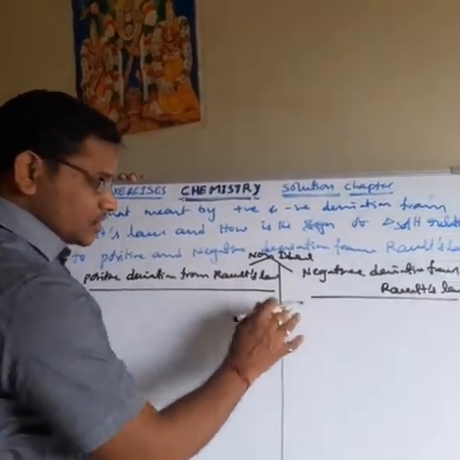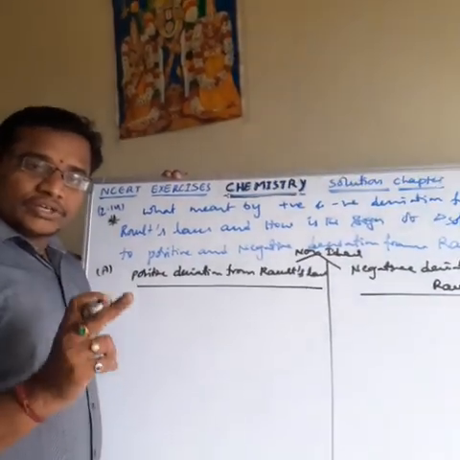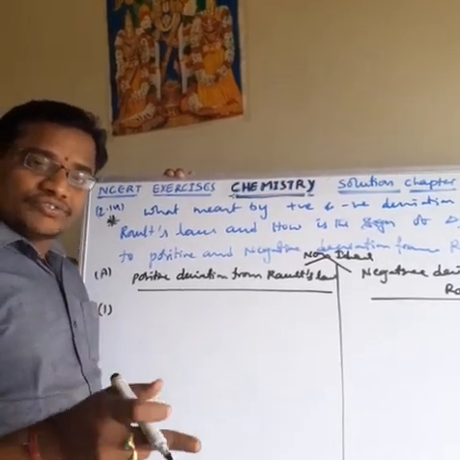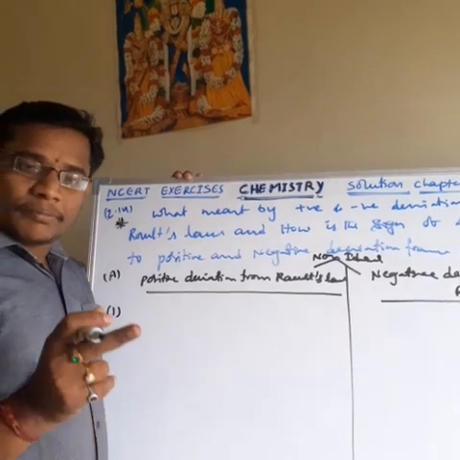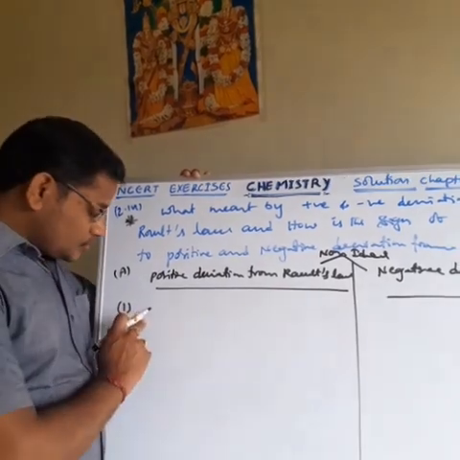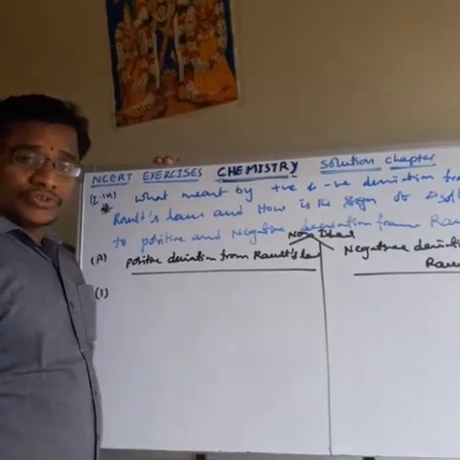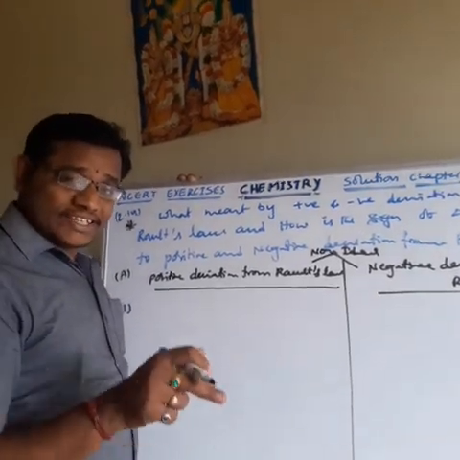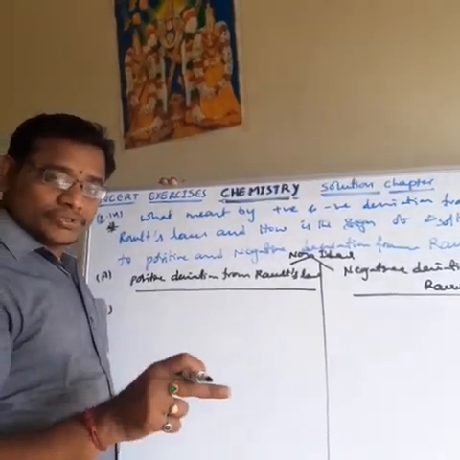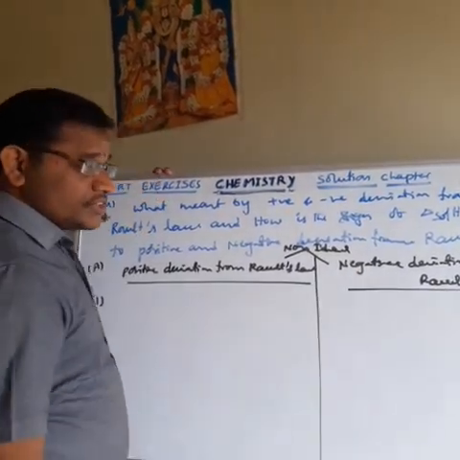Again, non-ideal solutions are of two types: positive deviation from Raoult's law and negative deviation from Raoult's law. What is positive deviation from Raoult's law? The total vapour pressure of the solution is greater than that of the ideal solution of the same composition. This type of solution is said to show positive deviation from Raoult's law. What is negative deviation? The total vapour pressure of the solution is less than that of the ideal solution of the same composition. This type of solution is said to show negative deviation from Raoult's law.